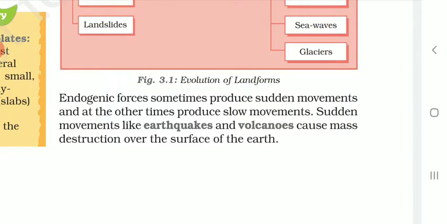Endogenic forces sometimes produce sudden movements and at other times produce slow movements. Sudden movements like earthquakes and volcanoes cause mass destruction over the surface of the earth. That means endogenic forces sometimes produce quick, sudden or rapid movements, due to which earthquakes or sometimes volcanoes occur, and these kinds of movements are destructive over the surface of the earth. The destruction is caused by the earthquakes and volcanoes.